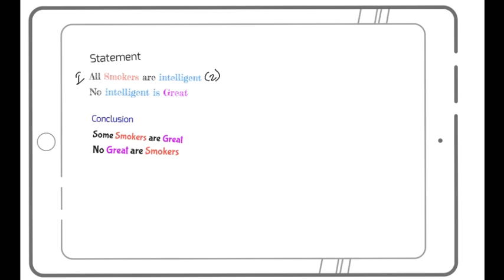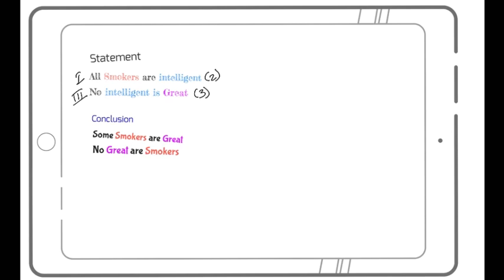Then I'll again take the individual statement 2, which is no intelligent is great. So remember, this is my type 3. No A is B has three conclusions: no B is A, some A are not B, and some B are not A. So no great is intelligent, some intelligent are not great, some great are not intelligent. But none of the five conclusions which I got as individual conclusions is there in my conclusion.